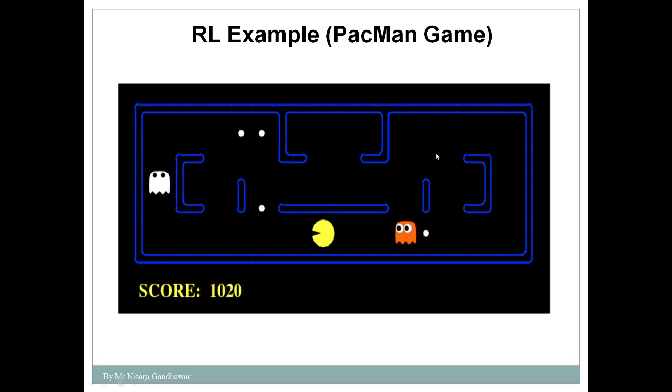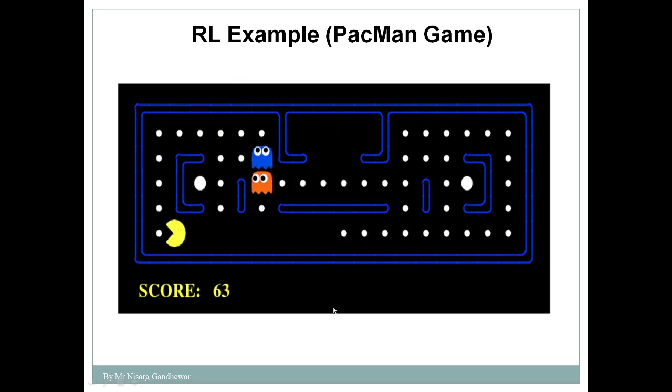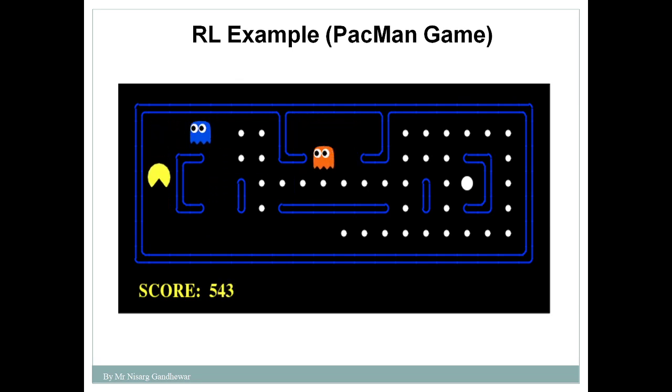So in this case, what is the agent? This player, this Pac-Man, we can say is the agent. What is the environment over here? This particular game board acts as the environment. Now what is the action? The Pac-Man moves either in an upward direction, downward direction, left direction, or right direction. This is considered as an action.